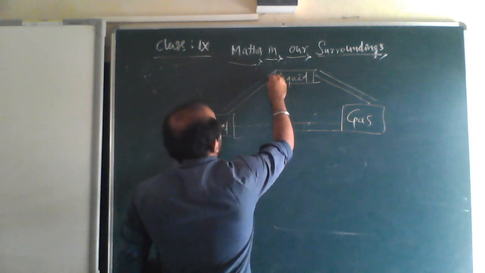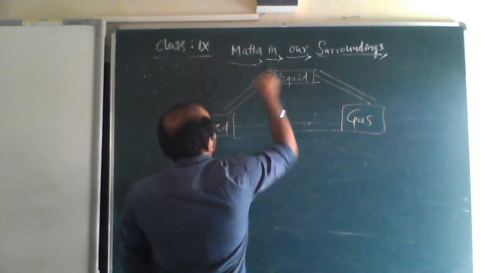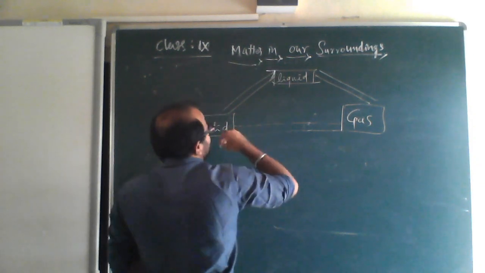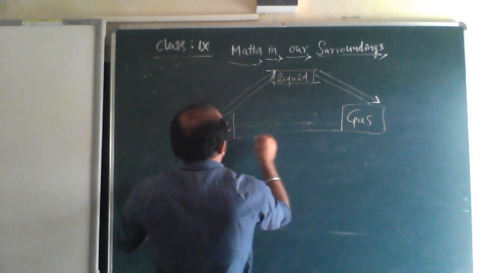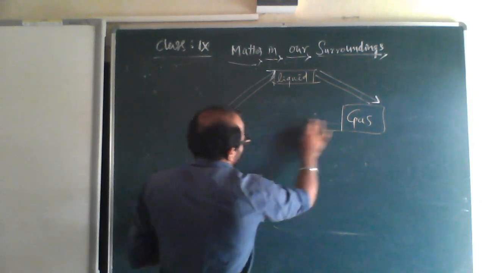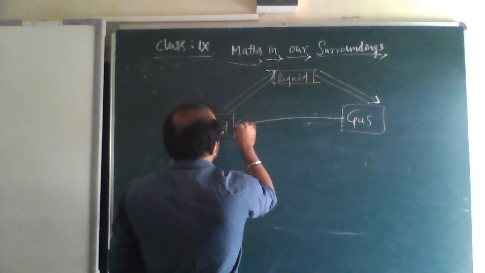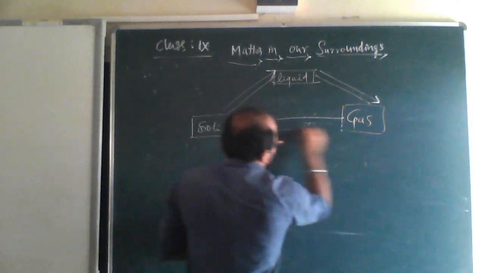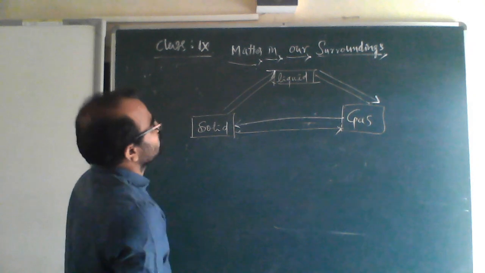So solid to liquid, normal, liquid to gas, then gas to solid. We will take this gas to solid, solid to gas. Okay.